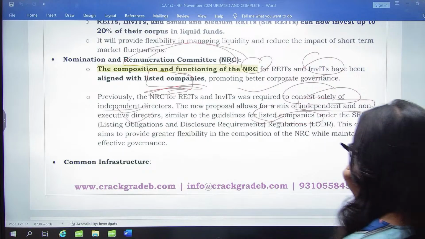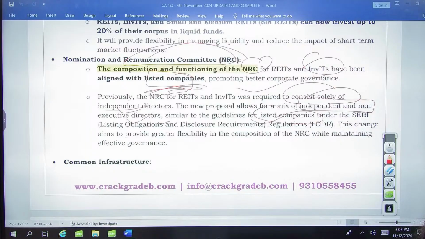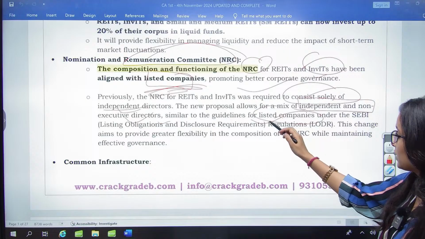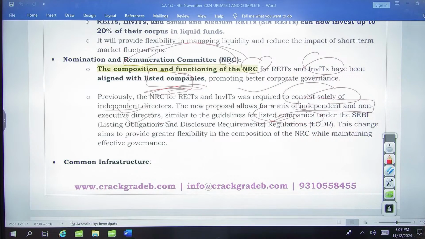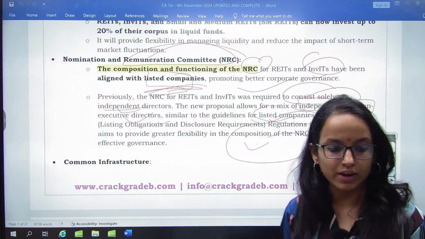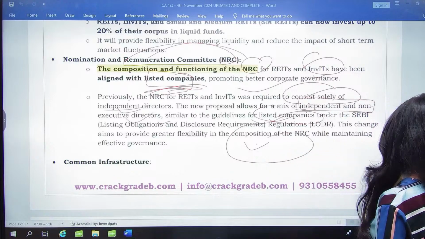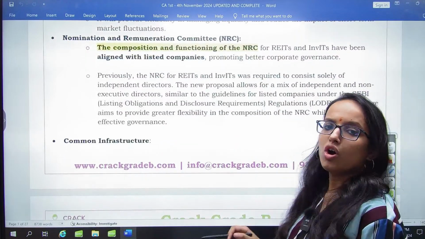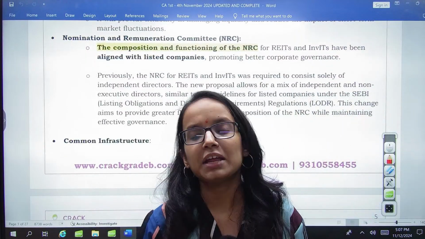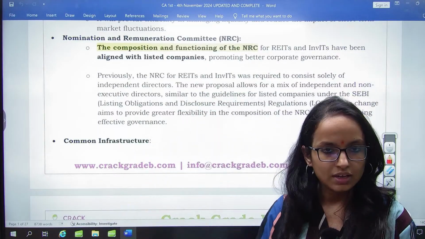Clear? Okay. So you can have a mix of independent and non-executive directors, which is similar to the guidelines for listed companies under the SEBI. More flexibility in the composition of NRC will be provided via this. I hope this is clear, right? So change in the NRC composition, or we can better call it alignment of NRC composition with that of the guidelines for listed companies. This is clear.